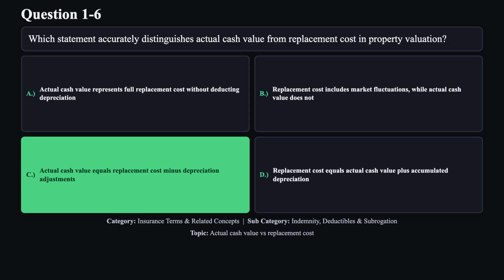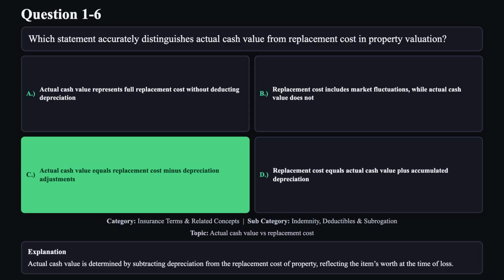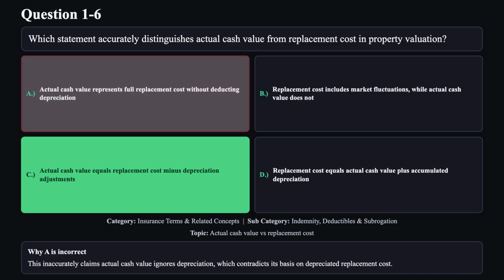The correct answer is C. Actual cash value is determined by subtracting depreciation from the replacement cost of property, reflecting the item's worth at the time of loss. Reason A is not correct. This inaccurately claims actual cash value ignores depreciation, which contradicts its basis on depreciated replacement cost.